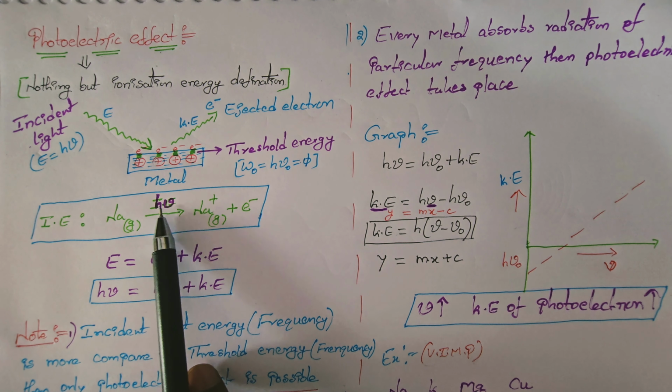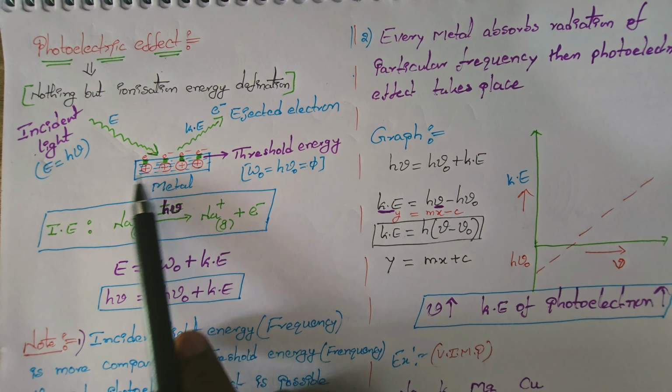This energy is nothing but h nu. h nu is nothing but light, in the form of light. Light having energy. So the photoelectric concept is based simply on the ionization energy definition. So what is the photoelectric effect observed here?